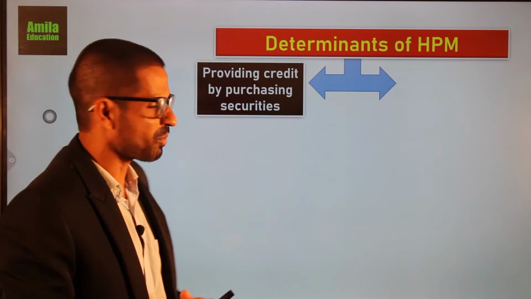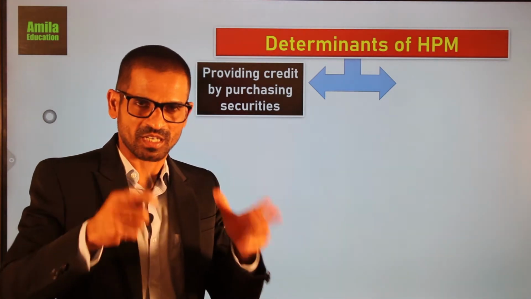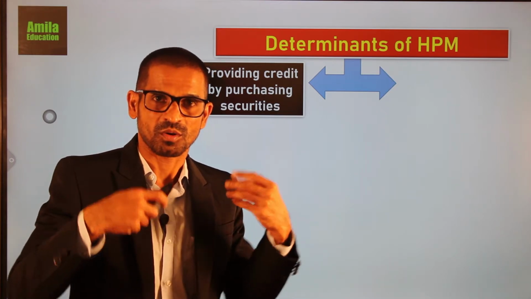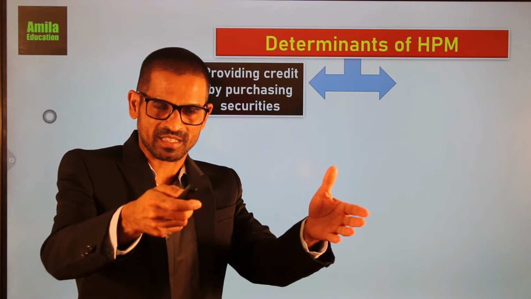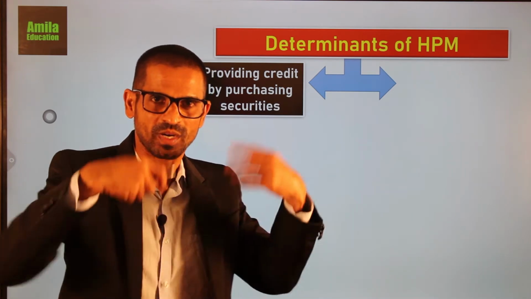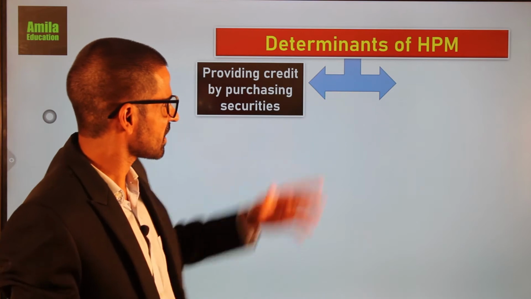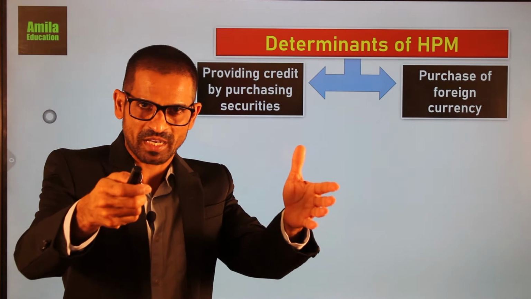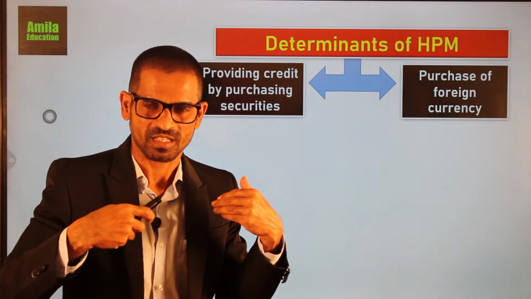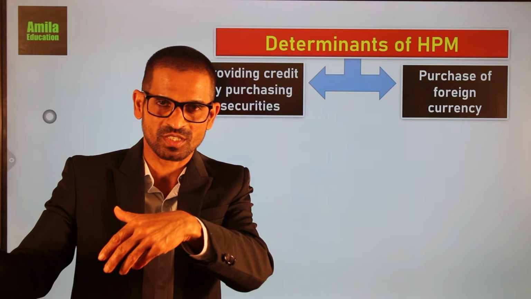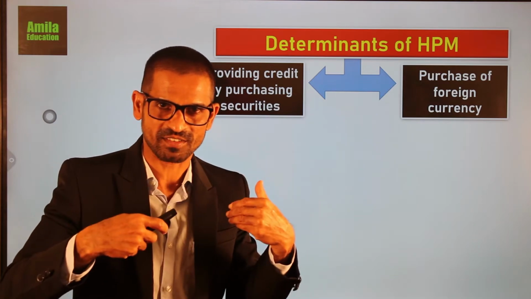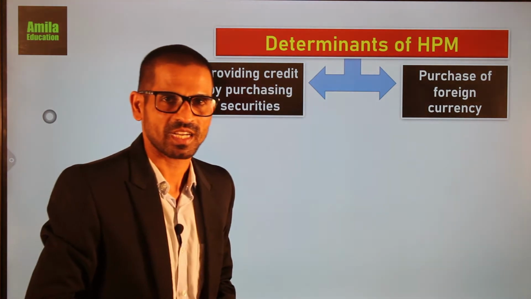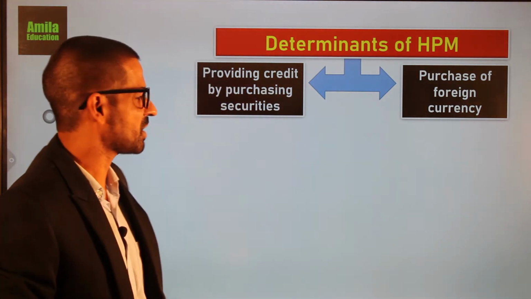One is providing credit to the government or commercial banks by purchasing securities. The central bank purchases securities and provides loans. And the other method is purchase of foreign currency. The central bank purchases foreign currency from the government and the commercial banks. The central bank absorbs foreign currency and injects national currency. National currency is high-powered money.